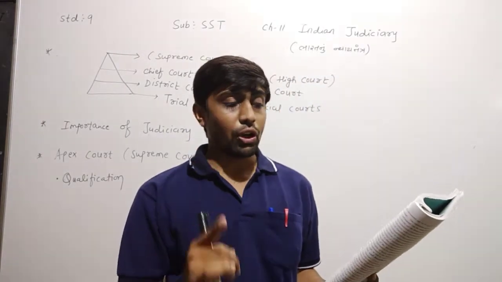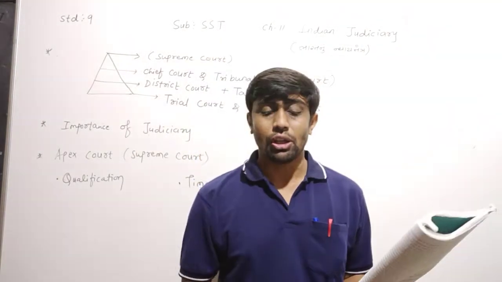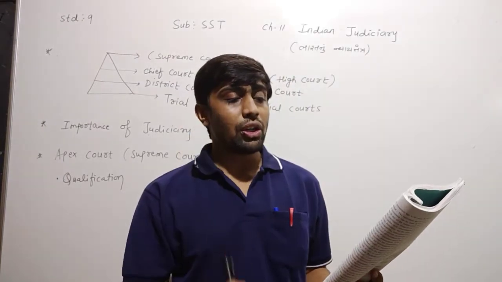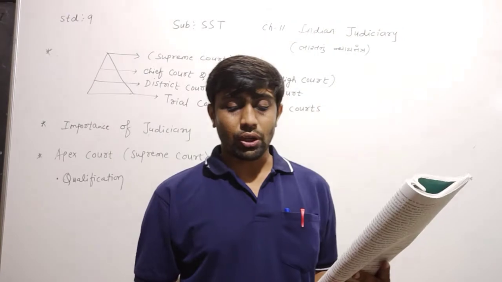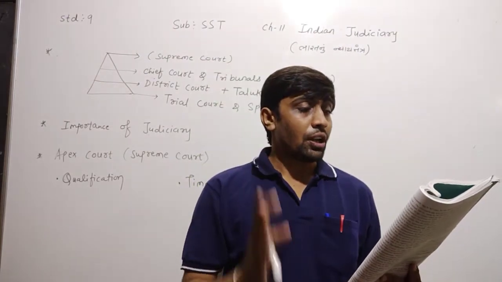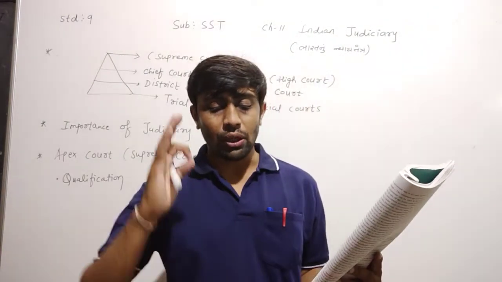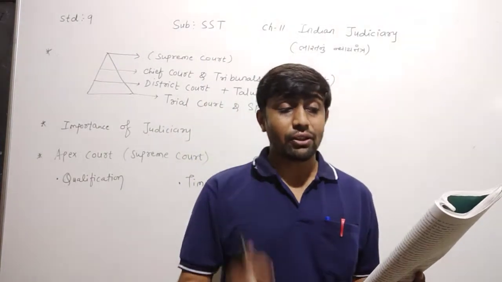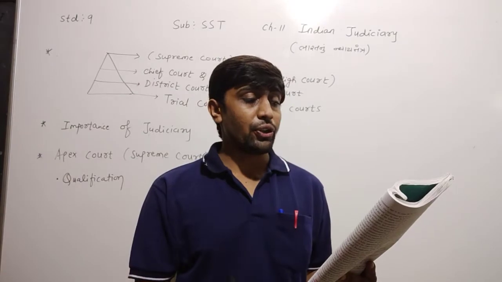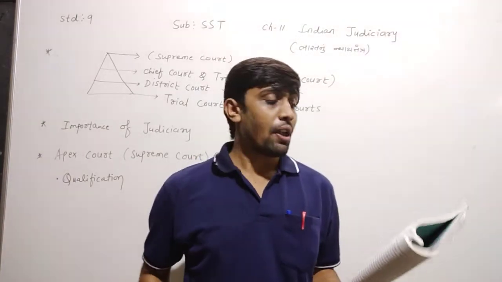The third organ of the government is the judiciary, and we know very well that judiciary is independent. It means swatantra, statutory. It means nishpaksh and impartial organs of the government. So we can say that judiciary is an independent, statutory and impartial organ of the government.